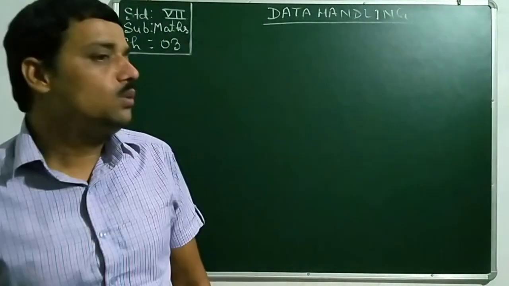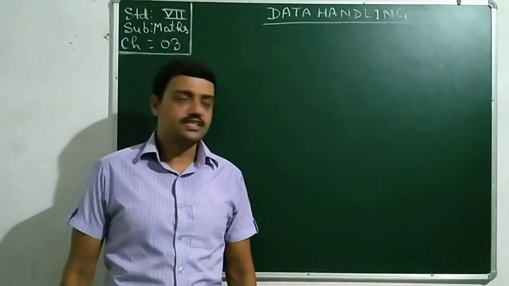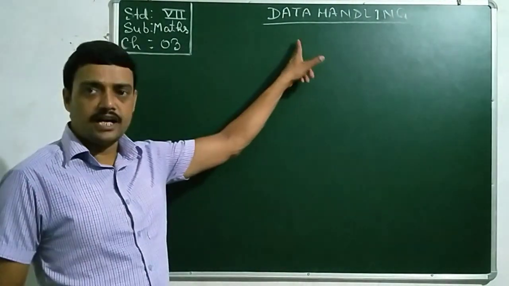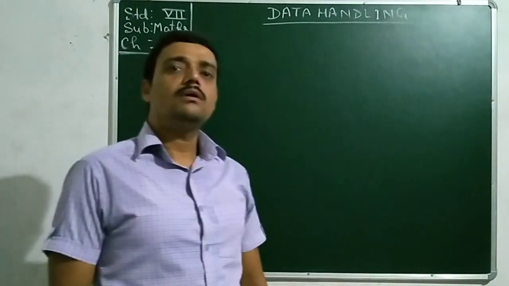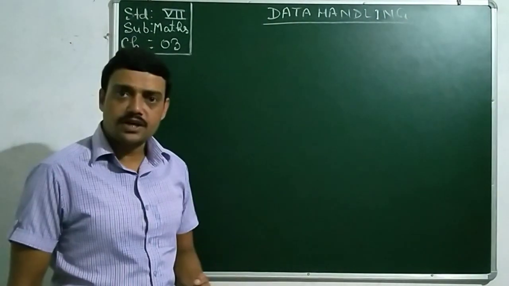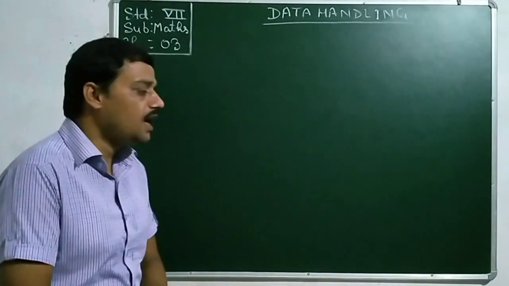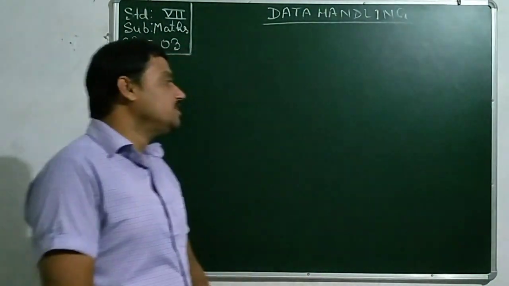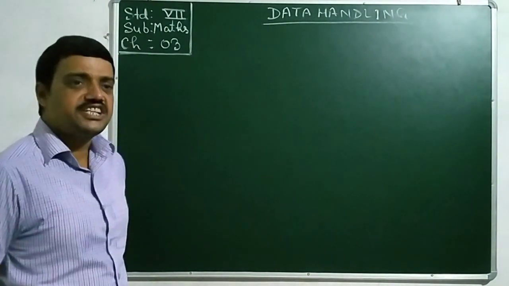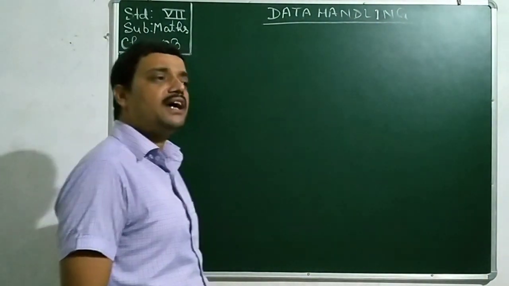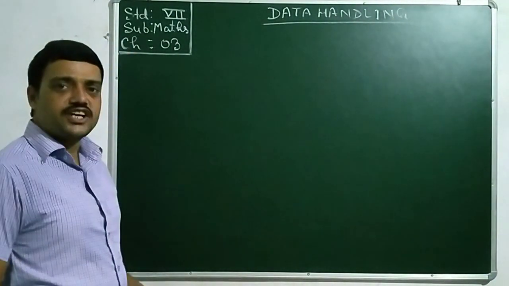Today I will explain the third chapter of Maths for Standard 7, that is data handling. In this chapter we will learn about collection of data, thereafter processing of data, and the uses of data for various purposes, to take decisions or for various types of analysis also. First of all, what is this data?